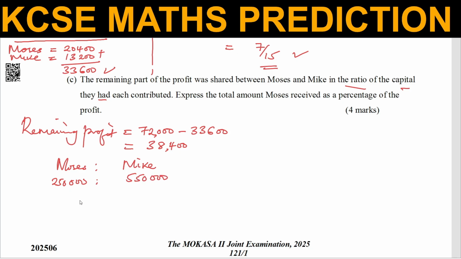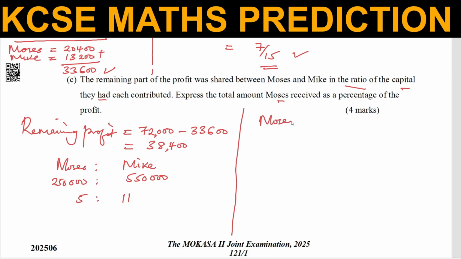If we simplify this ratio, you get the ratio is 5 to 11. That is the ratio of the contribution of the capital. So now they shared the remaining in this ratio. So the question is express the amount Moses received.